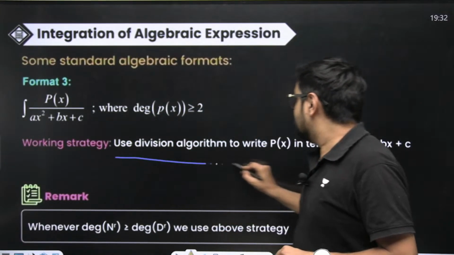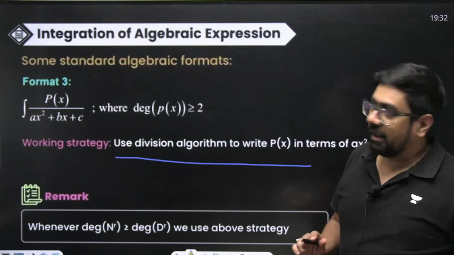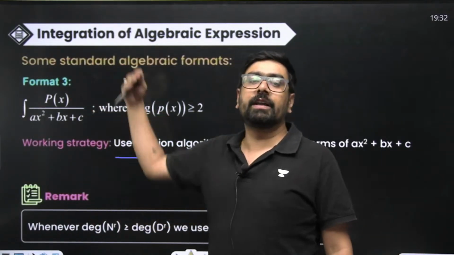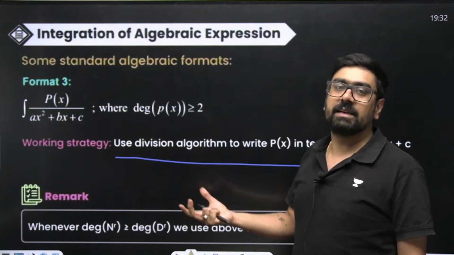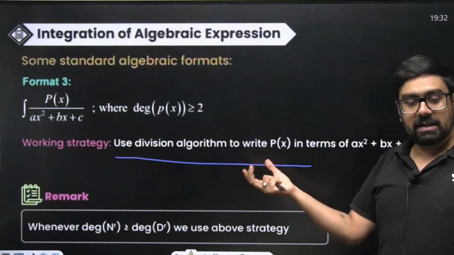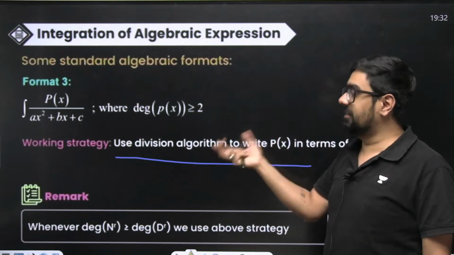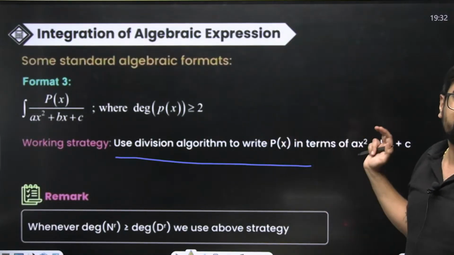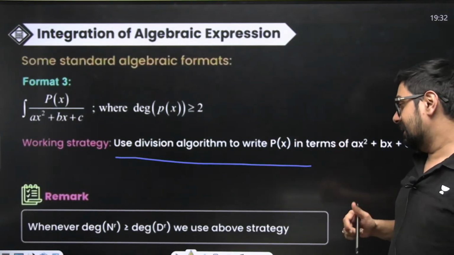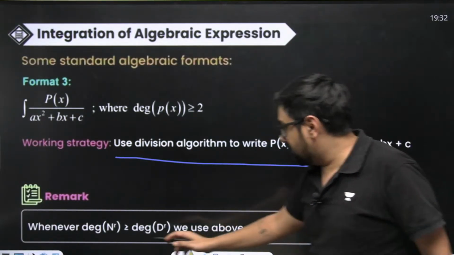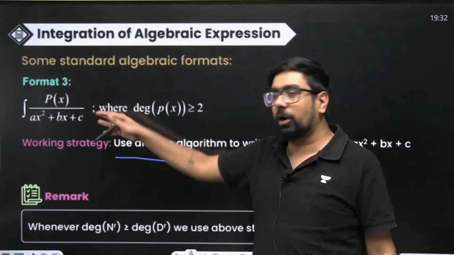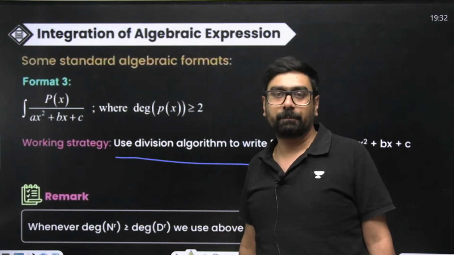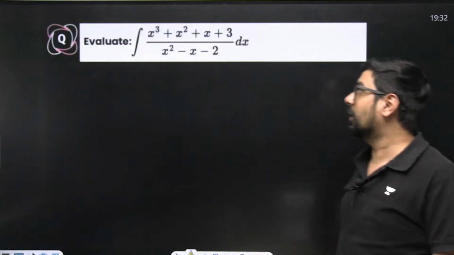In this case, we'll use the division algorithm. If we have cubic upon quadratic, or degree 4 upon quadratic, degree 5 upon quadratic, in this case, the best strategy, or the simply go ahead strategy, is your division algorithm. Divide the polynomials and then integrate, right? We use above strategy when degree of numerator is greater than or equal to the degree of denominator. So quadratic upon quadratic also it will work, right?